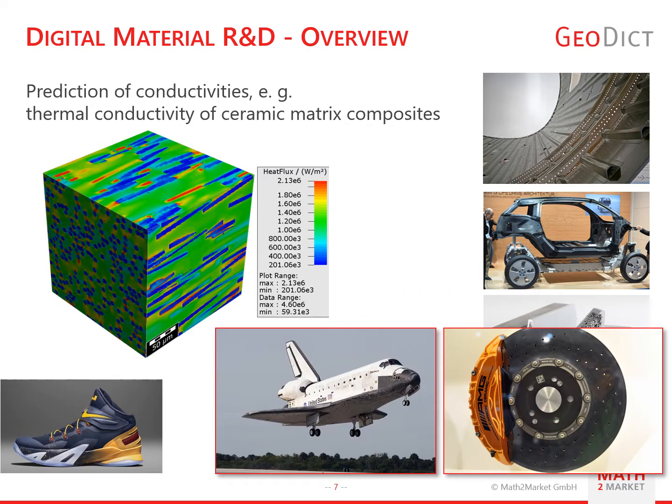In many materials, not only mechanical but also physical properties are important. Take ceramic matrix composites, as they are used in brake discs or heat shields. Besides excellent mechanical properties, they also need a specific thermal conductivity, which can be simulated in Geodict as well.